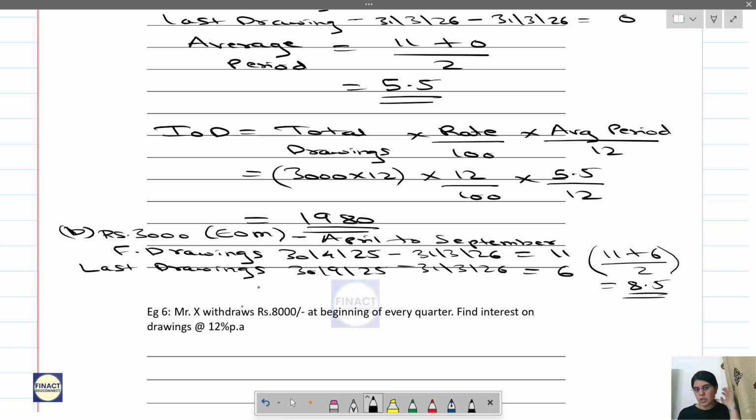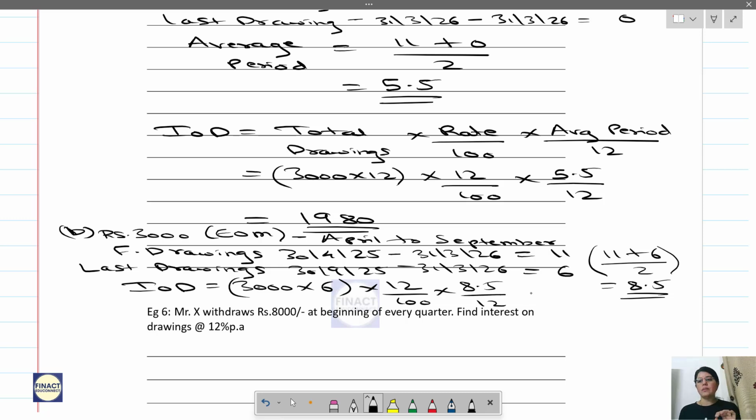So use this in the formula to calculate interest on drawings. Interest on drawings will be 3000. He has withdrawn it for how many months? April, May, June, July, August, September. That is 6 months. So 3000 into 6 into 12 by 100 into 8.5 by 12.